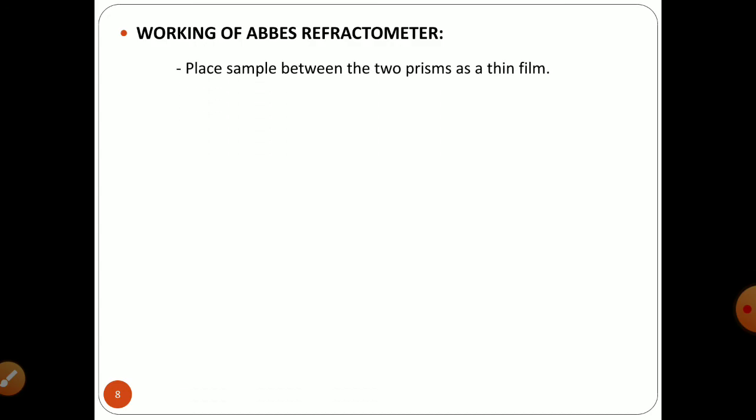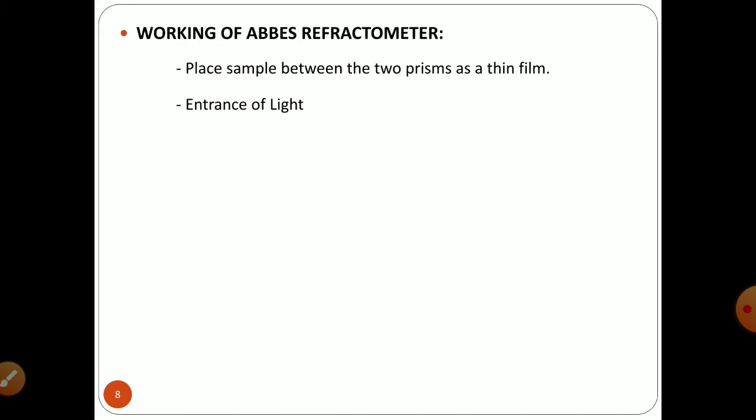How does this Abbe refractometer work? The sample whose refractive index is to be measured is placed between the two prisms as a thin film. Once you place your sample between these two prisms, you allow light to enter from the lower side of the refracting prism.